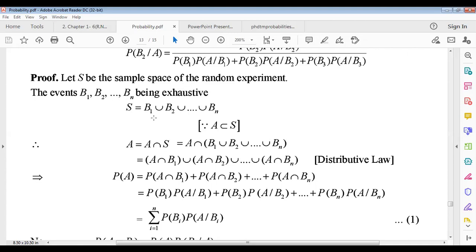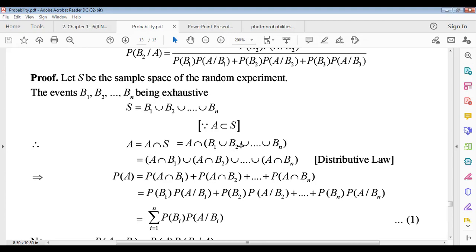That means S equals B1 union B2 union up to Bn, where A is a subset of S, because A is another event associated with the happening of B. So A can be written as A intersection S, because event A must happen. And A intersection S, where S is the total union of all events of B.